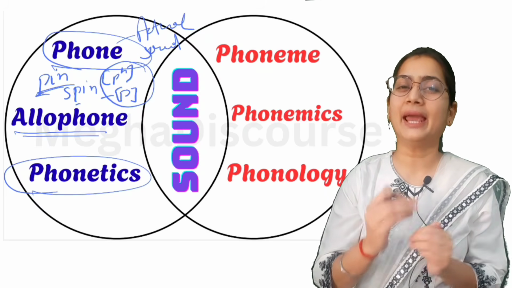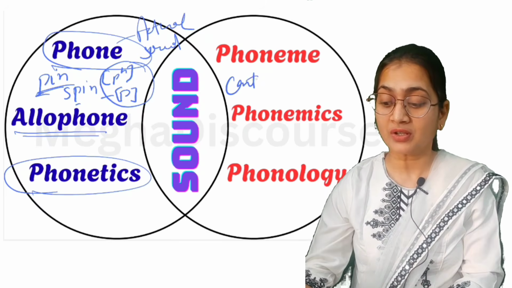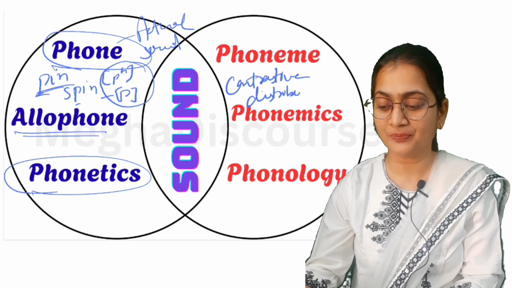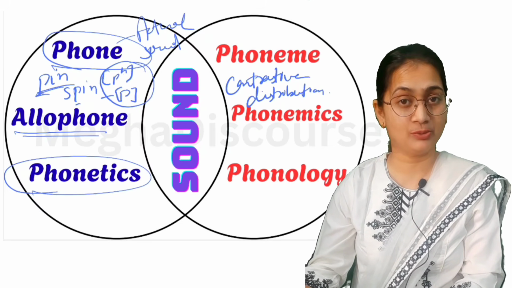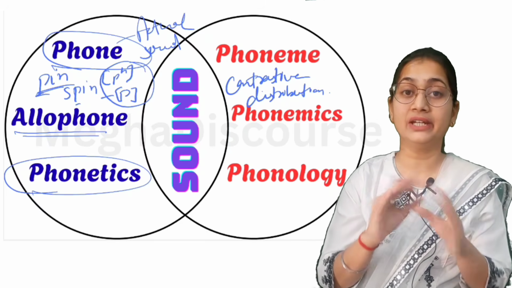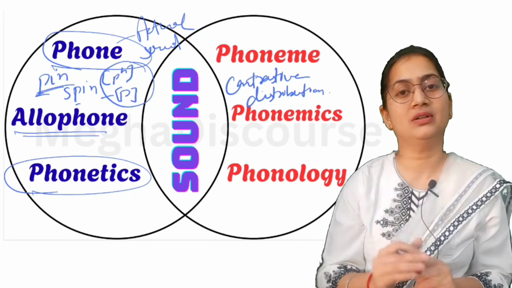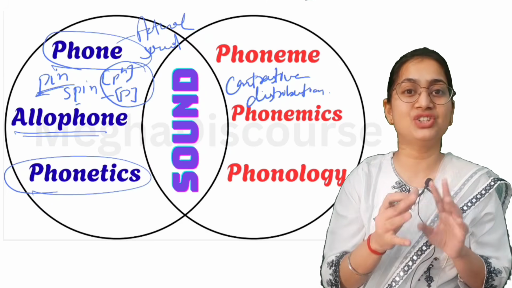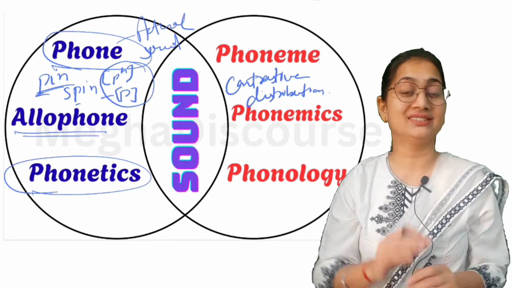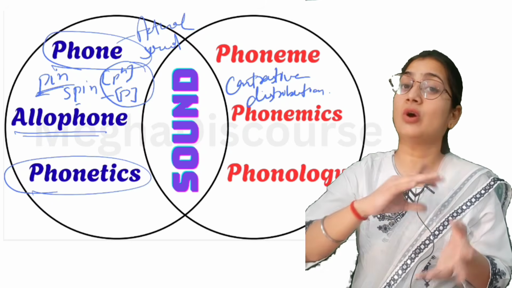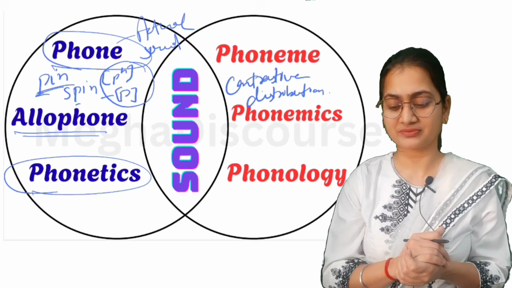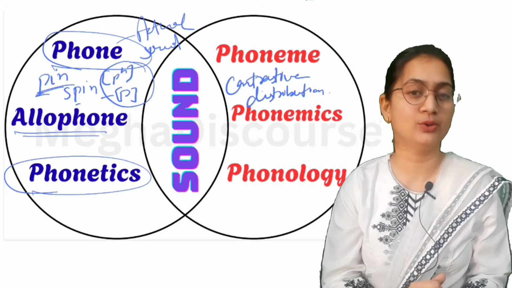And it happens because of contrastive distribution. Now, what is contrastive distribution? It means a same sound cannot be placed in a similar position. It means they change their position. They cannot repeat the same position. So that is contrastive, it means complementary. And then they give a new variation that is called allophone.